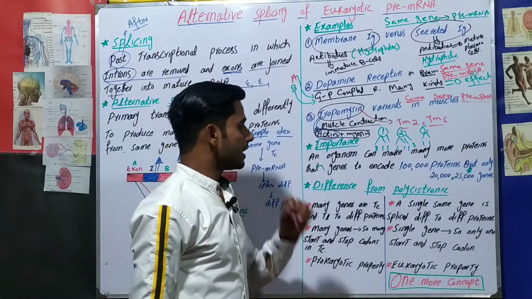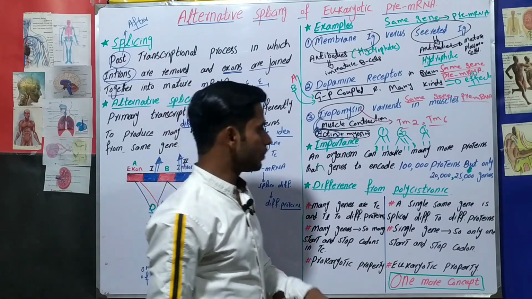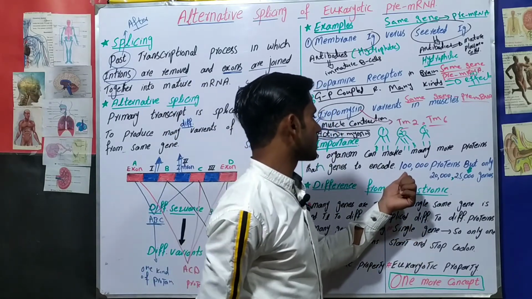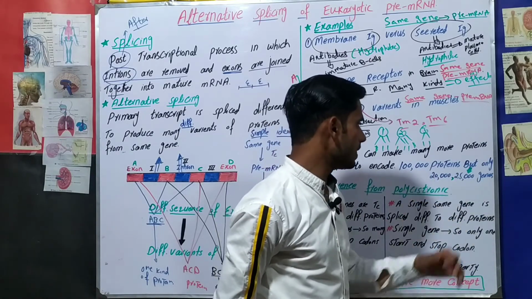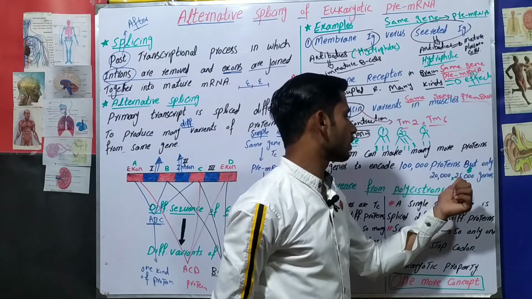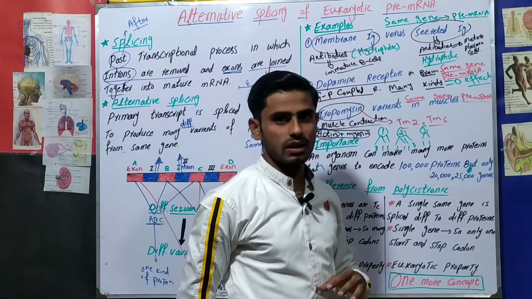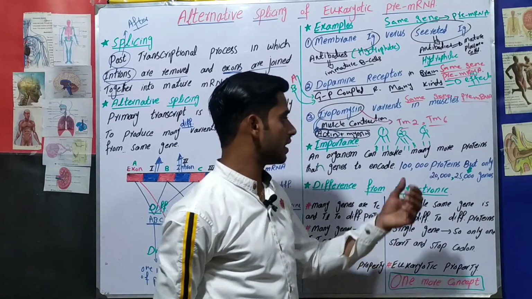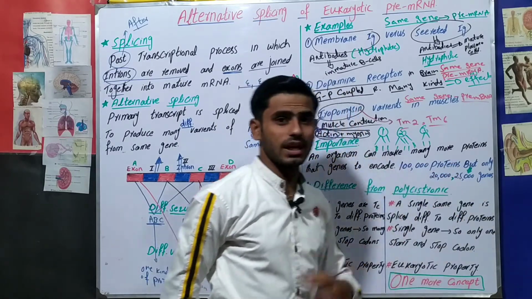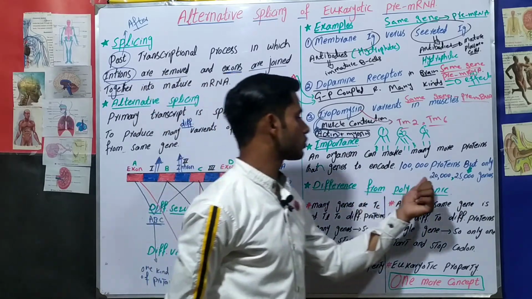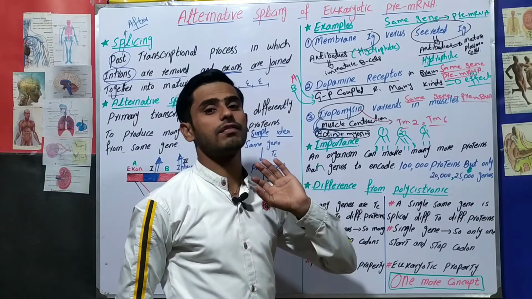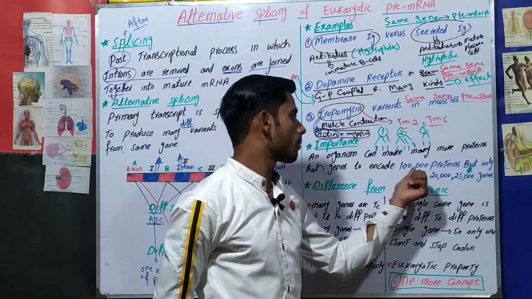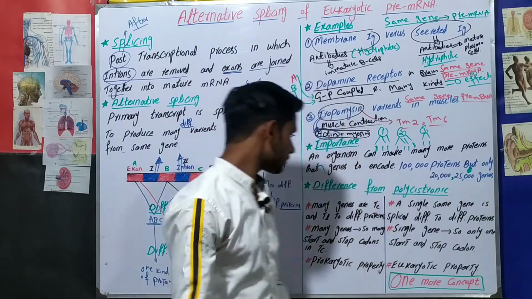And in the current situation in humans, you know that there are 1 lakh proteins, but only 20,000 to 25,000 genes in our body. This phenomenon is only possible because of alternative splicing. These 20,000 to 25,000 genes will undergo alternative splicing and they will form different variants of proteins. Therefore the number of proteins will be greater.